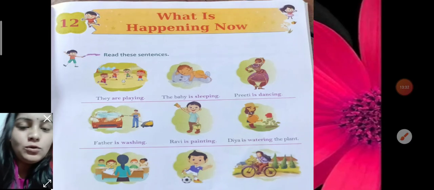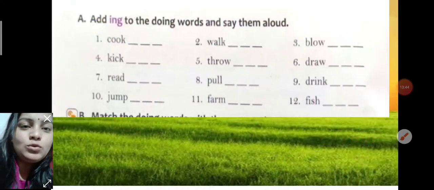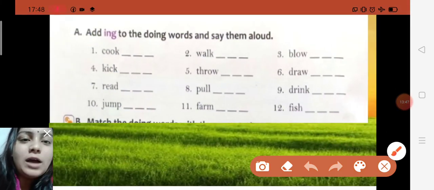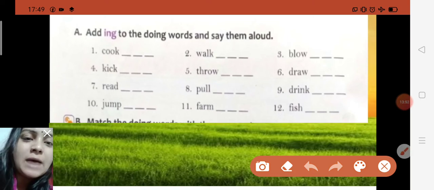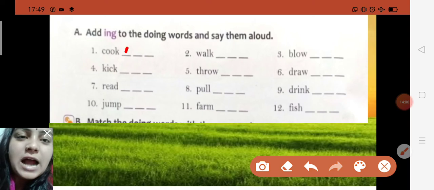I hope children you all have understood. Let us do some exercises related to this chapter. Turn to page number 42, question number A. What you have to do, here is written add ing. It is very simple. With the verb you add ing and make it in continuous form. It is written, add ing to the doing words and say them aloud. Like cook is a verb and here is a blank space. So with cook you just add ing.